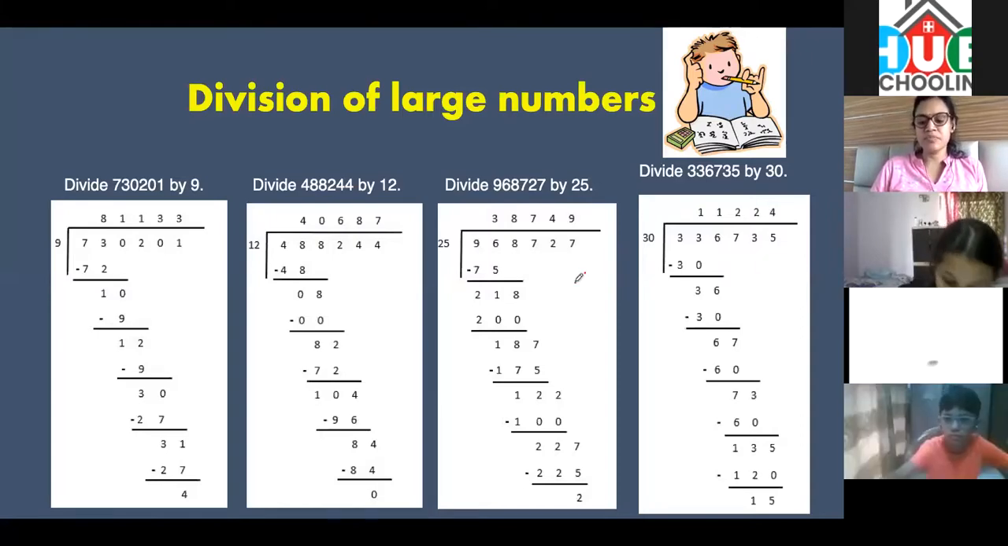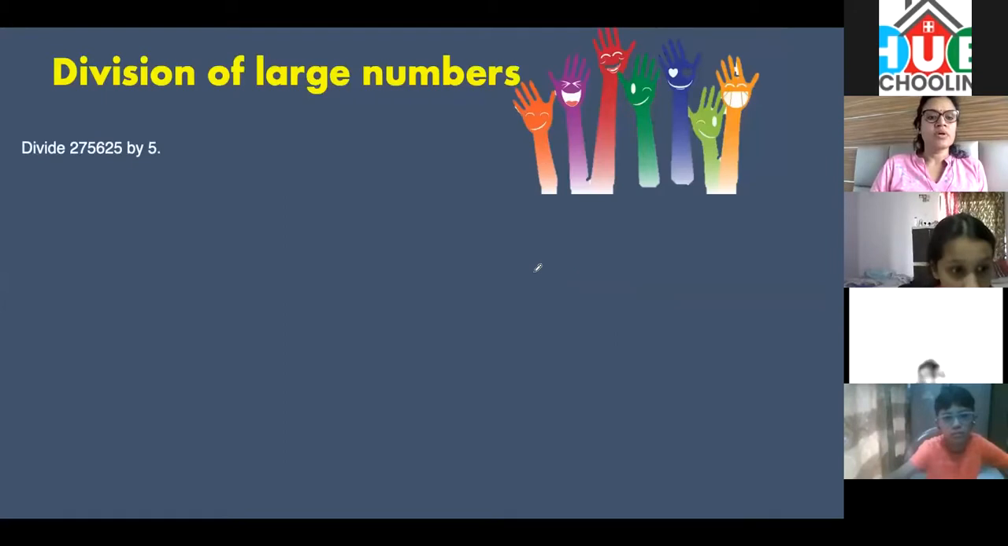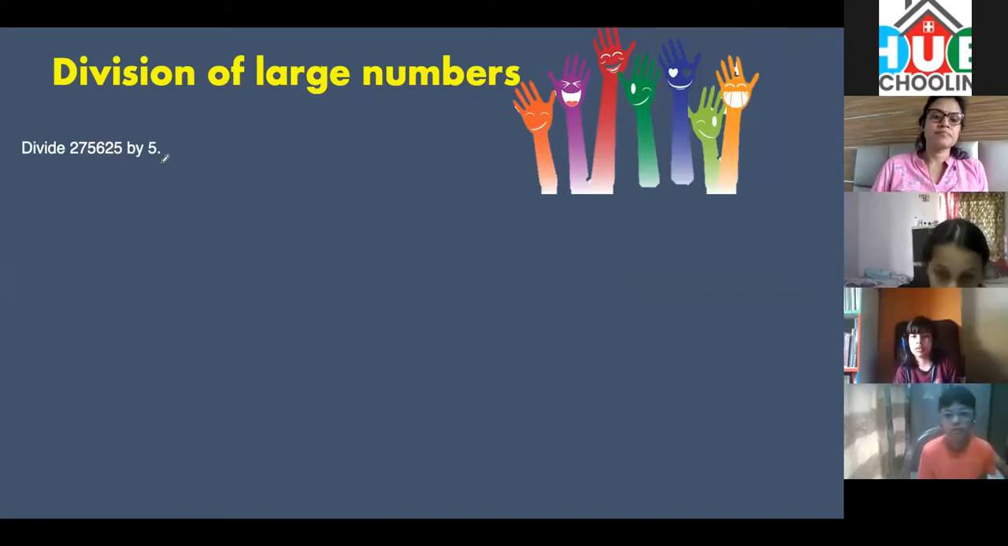Next question. Now this is a simple question, 275625. A very small question. Please solve this question. Ma'am, can you go back 1 minute? Yeah, first let everyone write the question, then I'll go back. Has everyone written this question? No, ma'am, wait. Ma'am, the answer is 55125.